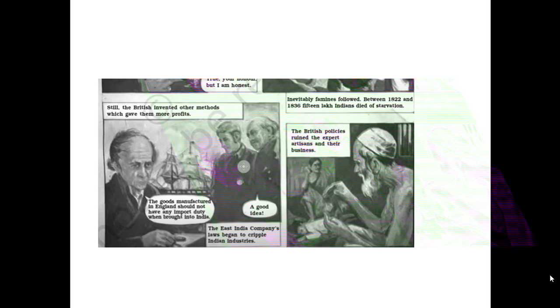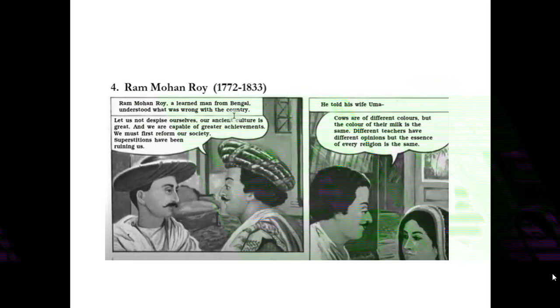So even they had no food to eat, they lost their businesses. So the people of India suffered a lot, from 1765 to 1836. So this is all about the British rule.